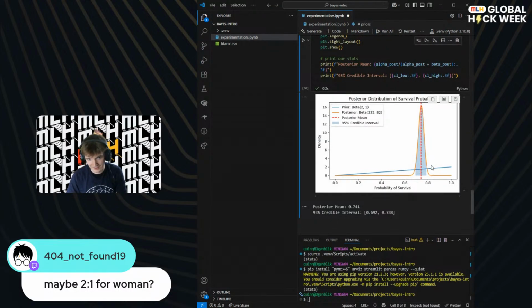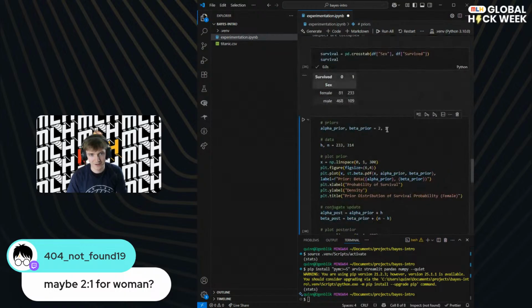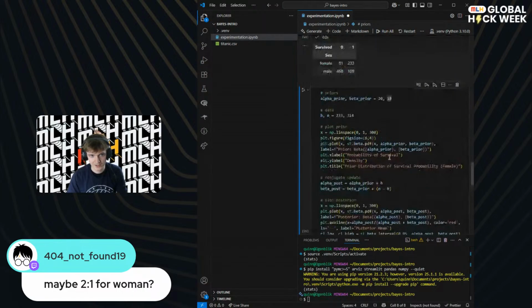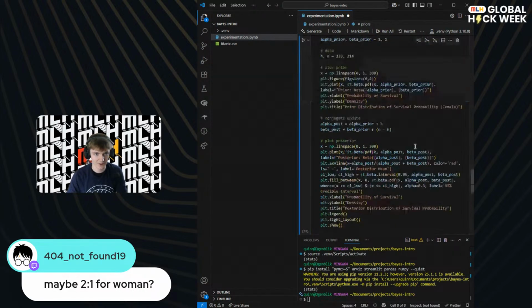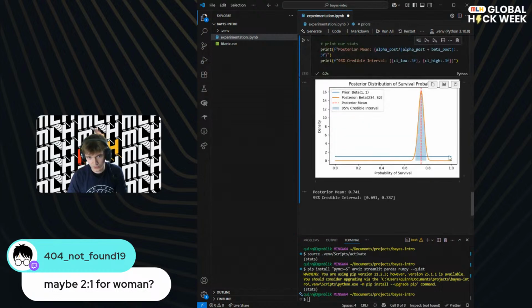And you can see here, this is a very uninformative prior, and this is what we originally had. We could even just say, okay, we've got literally no idea. Let's just make it flat. And so you see, this is what I was talking about when we had this uninformative flat prior.